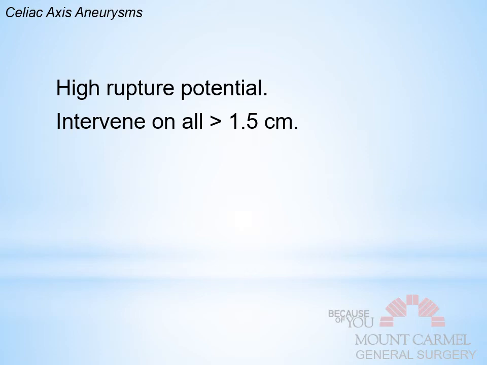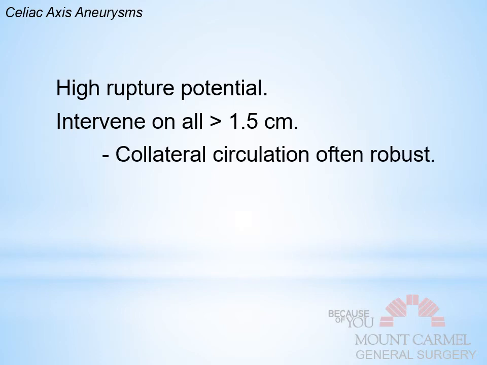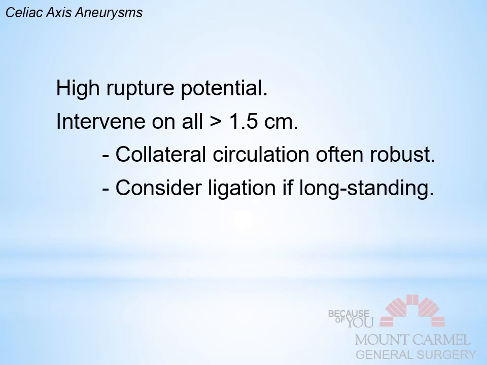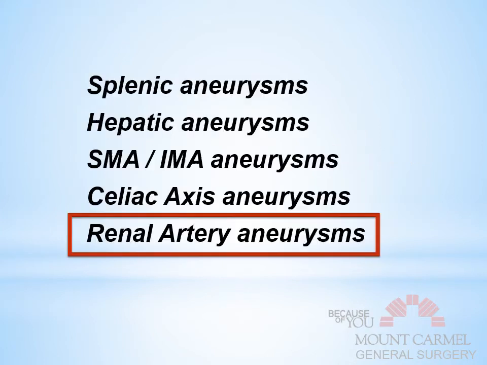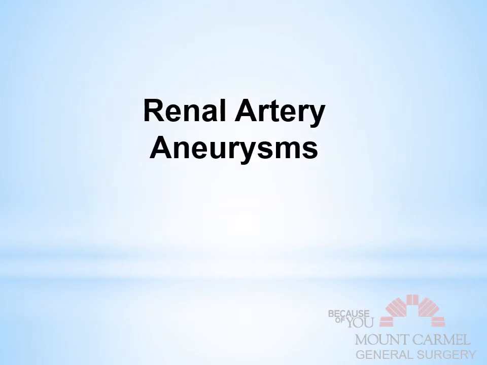These do warrant every three month evaluations, though. Usually, some places actually advocate a monthly evaluation to see if they enlarge. So we do very tight surveillance on them. And the collateral circulation is often very robust, and as a result, you can often ligate, especially if they're long-standing. There are, of course, open vascular approaches, just like everything, but endovascular is heavily favored here.